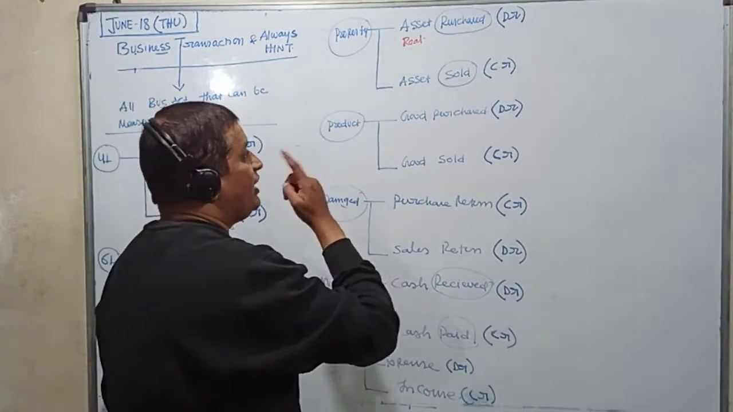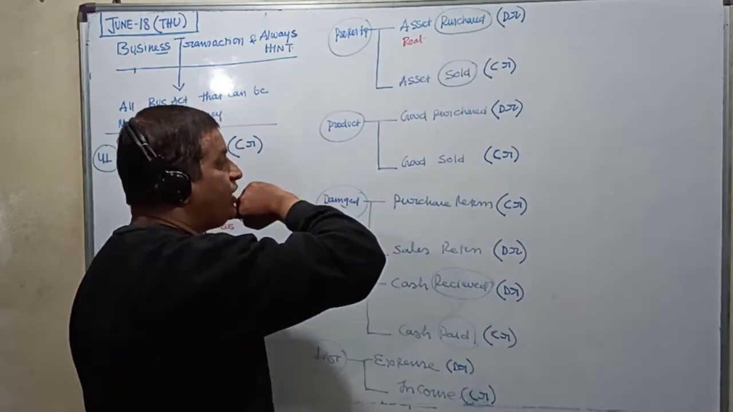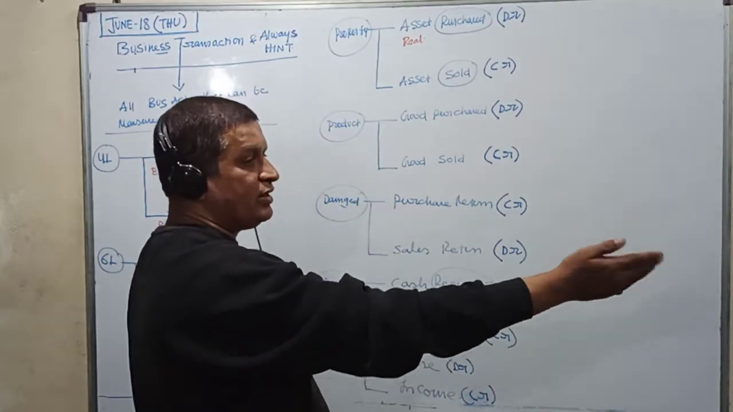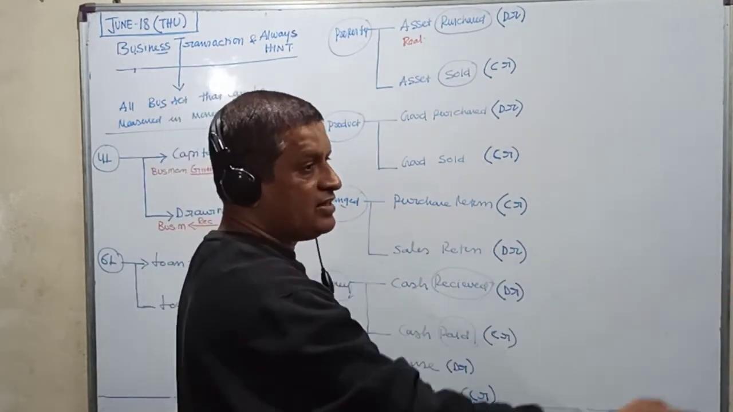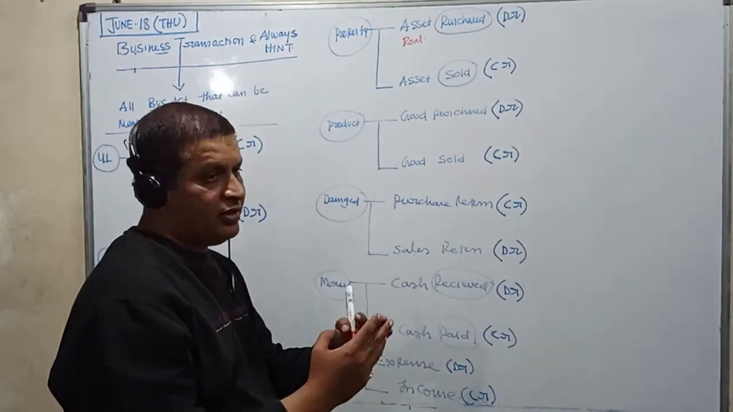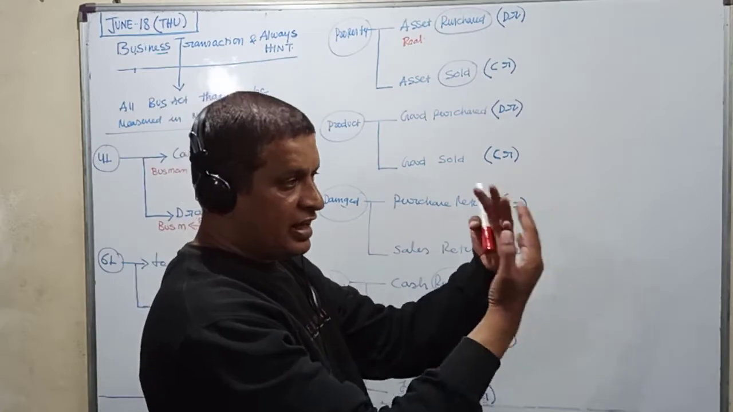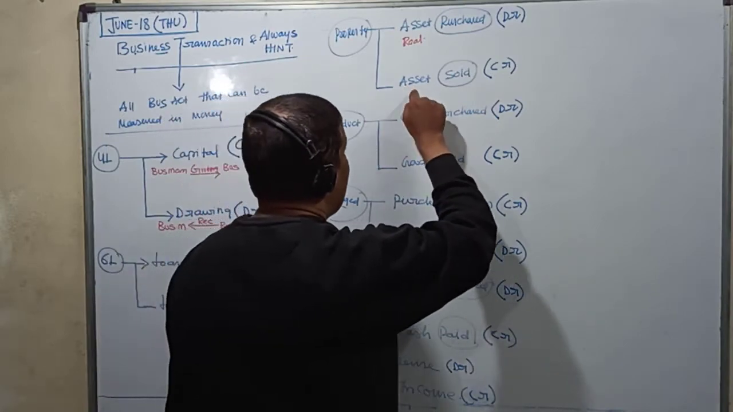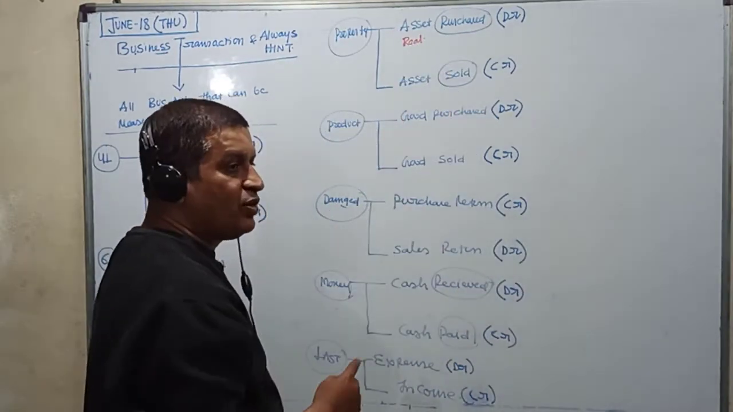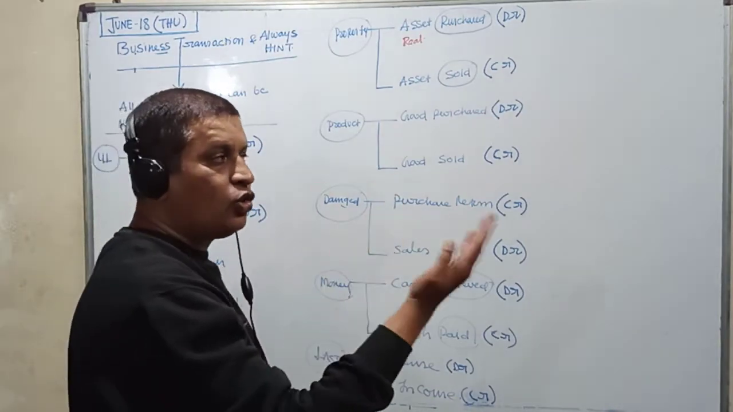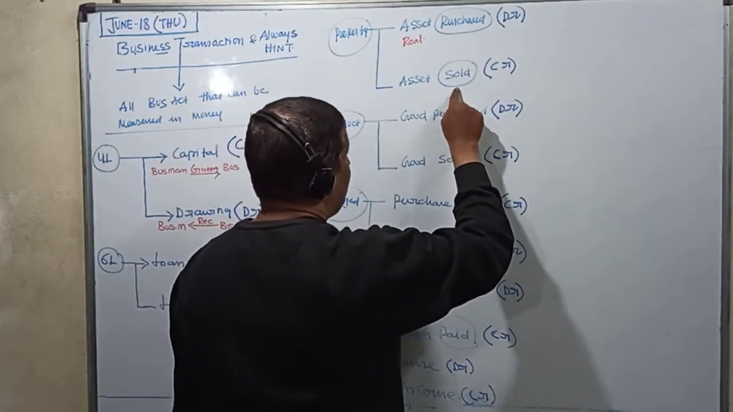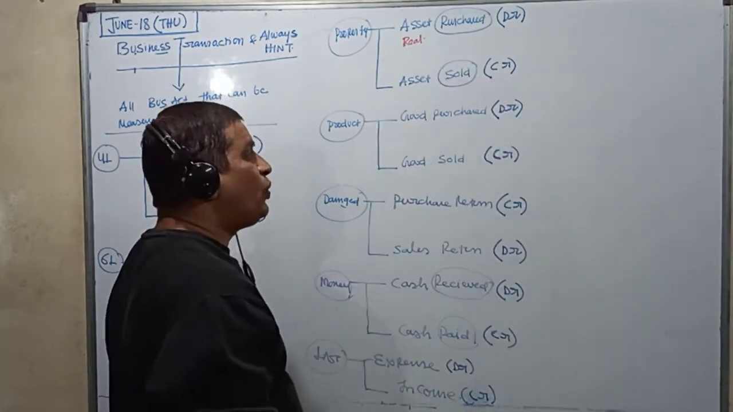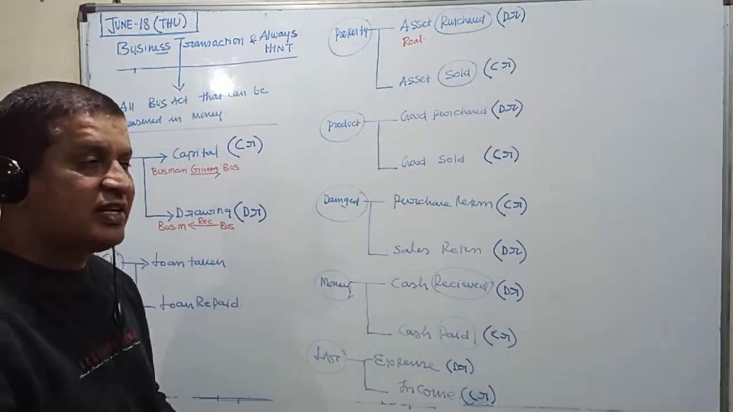Again, asset sold. Asset is a real account. When we sell an asset, the asset is going out. We purchased a car, the car became old, and we sold it. When we purchased, the car came into the business; when we are selling, the car is going out of the business. The rule for real account is debit what comes in, credit what goes out. When the asset is sold, the asset is going out. Therefore, credit what goes out. So asset sold is always credited.